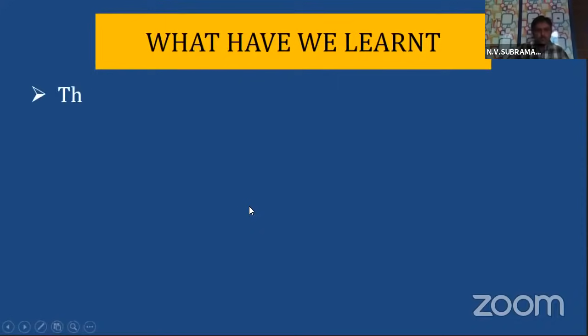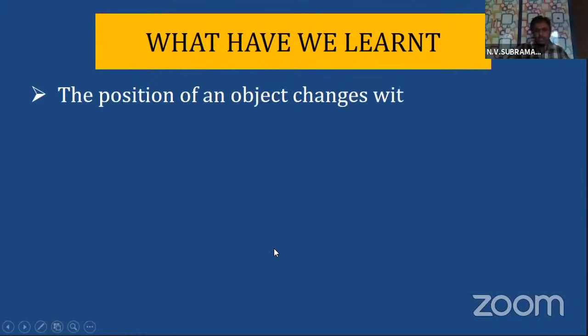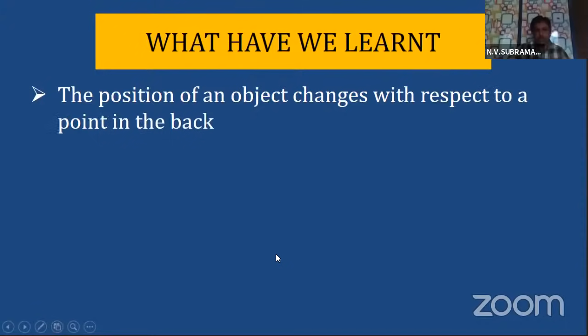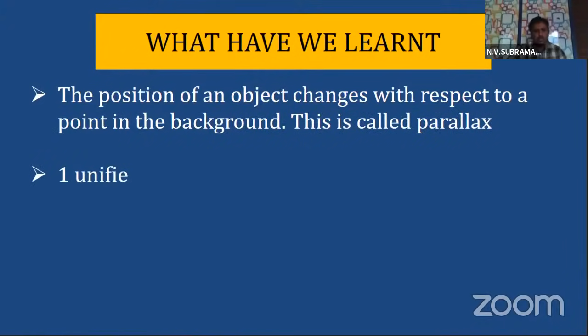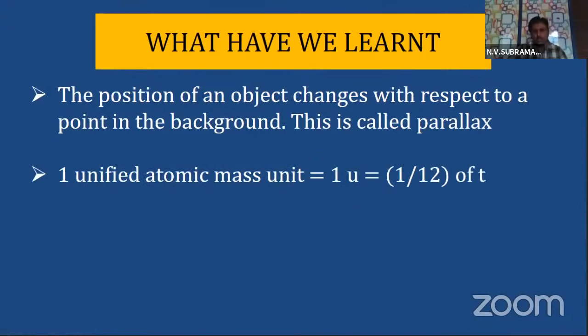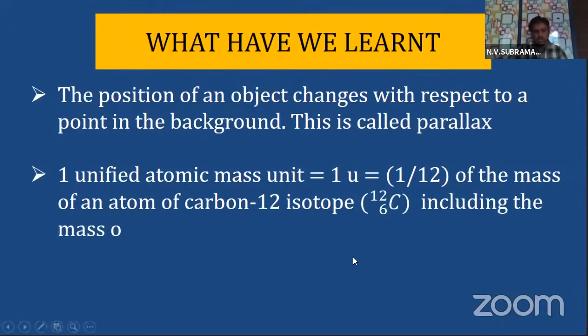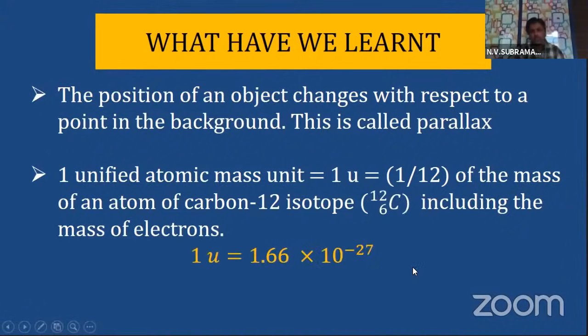What have we learned? The position of an object changes with respect to a point in the background. This is called parallax. One unified atomic mass unit, 1 U, is 1 by 12th of the mass of an atom of carbon-12 isotope, 6C12, including the mass of electrons. 1 U is 1.66 × 10^-27 kg.